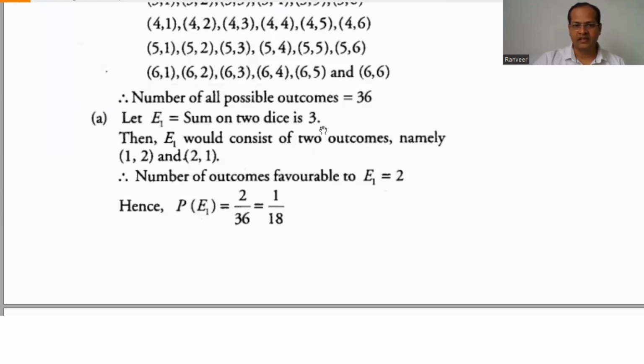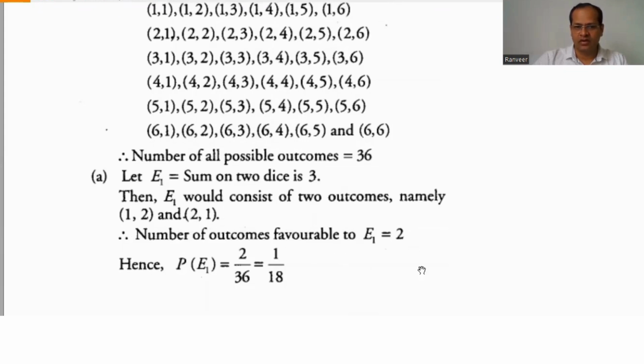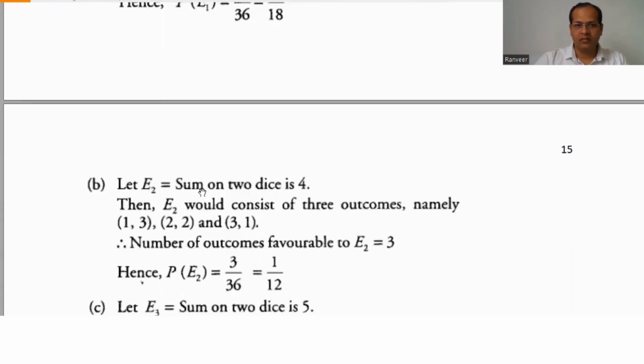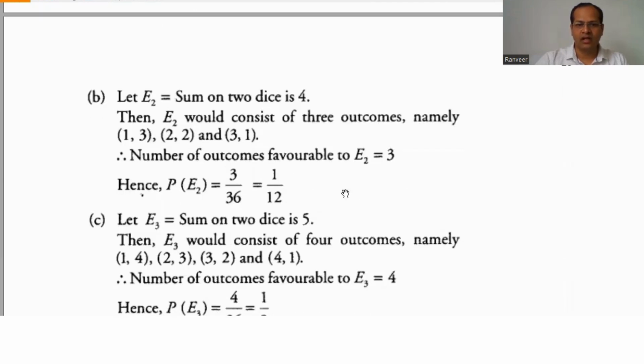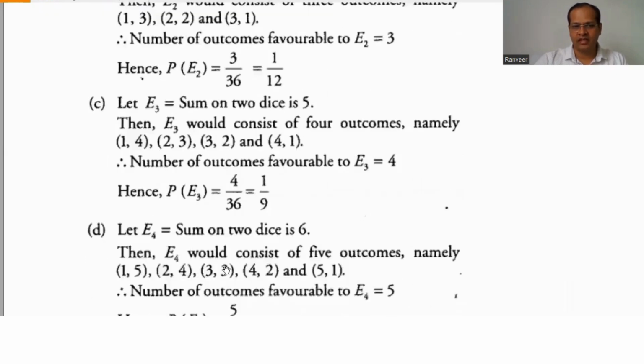Now the sum on 2 dice is 3. We have to select the outcomes which give a sum of 3: 1,2 and 2,1. So the total number of favorable outcomes is 2, and 2 by 36 is 1 by 18. Similarly, sum on 2 dice is 4: the possible outcomes are 1,3, 2,2 and 3,1, so 1 by 12. Same way for 5, we select 1,4, 2,3, 3,2 and 4,1. This is 4 by 36.